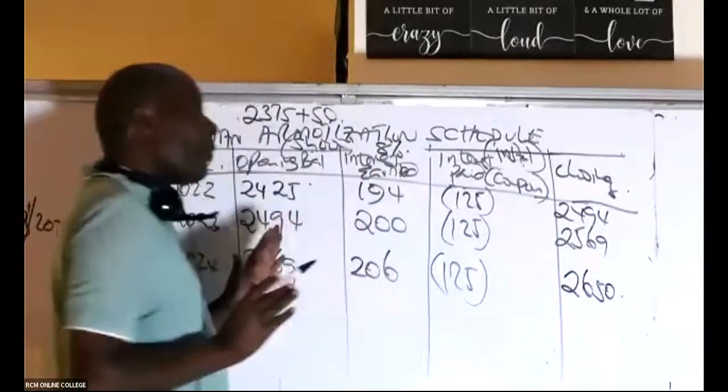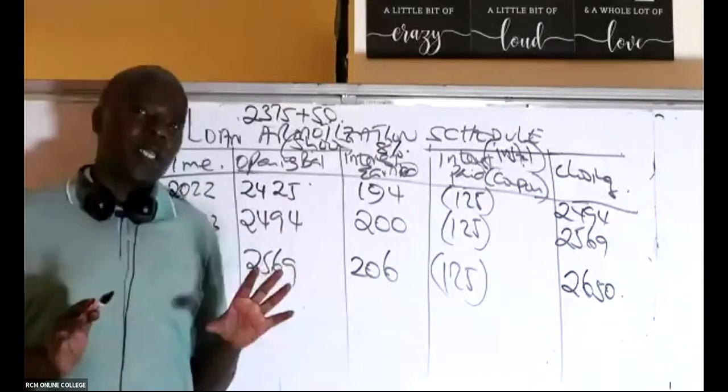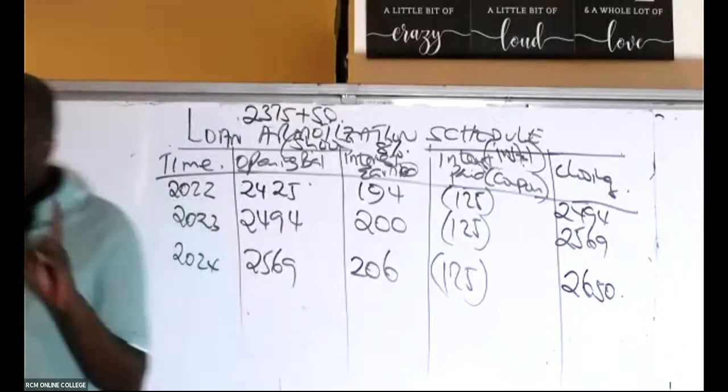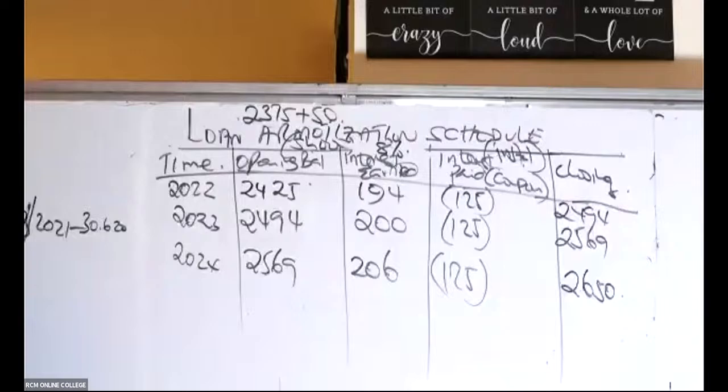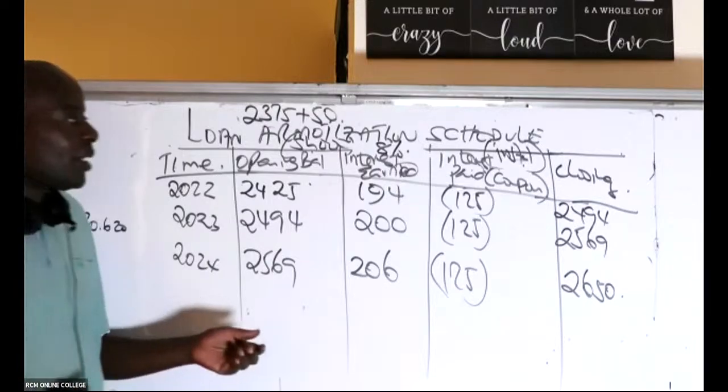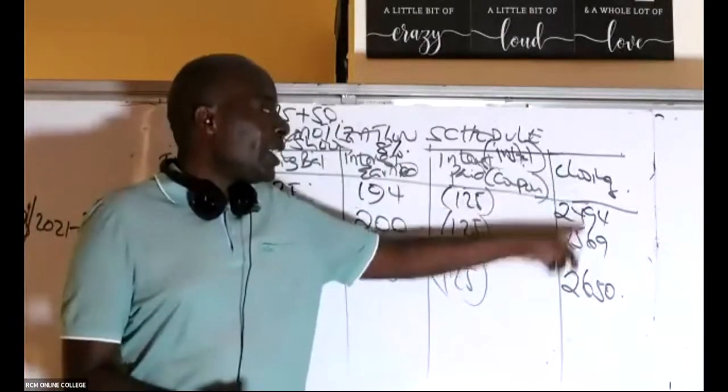Now, ladies and gentlemen, once you get there, leave the fair valuation aside. Once you get there, what do they want us to do? They wanted us, number one, to prepare extracts of the financial statements for Blanket Limited for the year ended 30th June 2022, 2023, and so on. So then what I will do here, I know I will be able to do my balance sheet very well. But you see now, I can't use these figures here for my balance sheet.